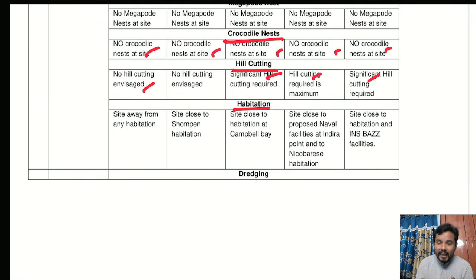Now, whether there is habitation-related disturbance. Site away from any habitation; site close to Shompen habitation, which is one tribe; site close to habitation at Campbell Bay; site close to proposed naval facilities, Indira Point and Nicobar habitation; site closer to habitation and naval facilities.